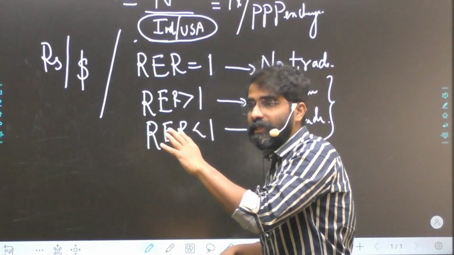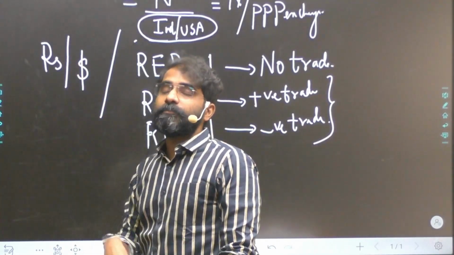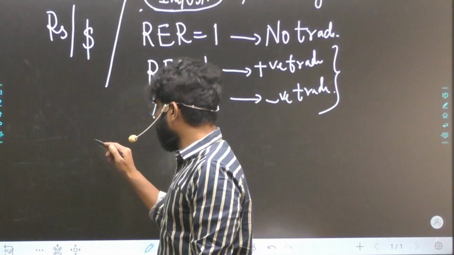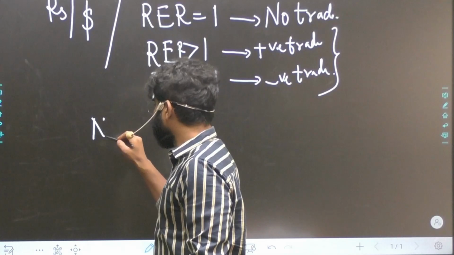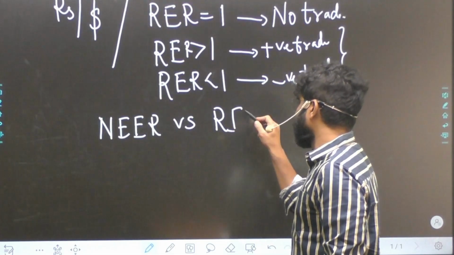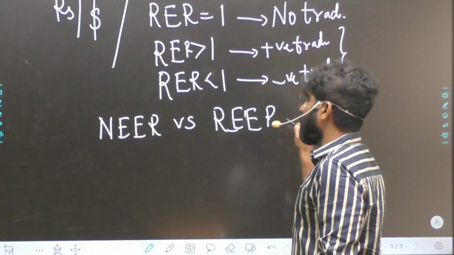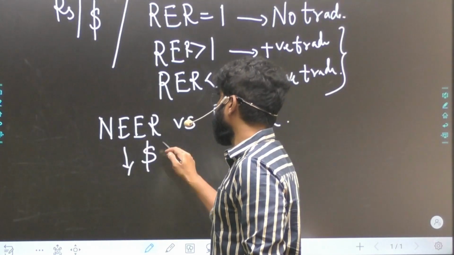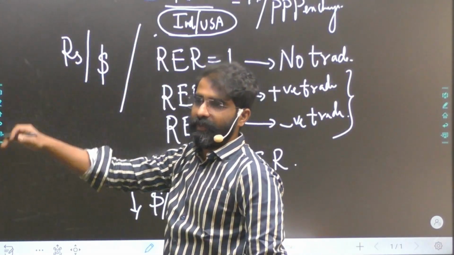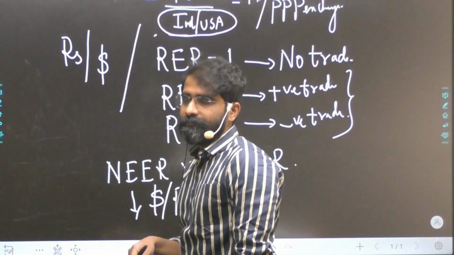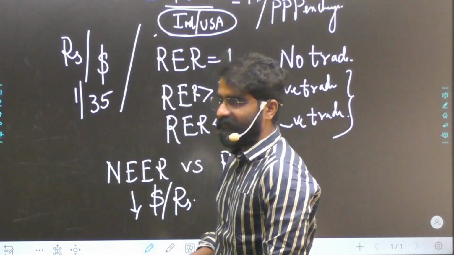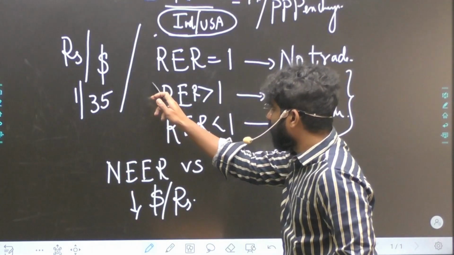Now all this is when I'm taking rupees to dollar. But on RBI's website, if you observe, RBI calculates nominal effective exchange rates as well as real effective exchange rates not as rupees by dollar, but dollar by rupees. That means our theory becomes reverse. When I say dollar by rupee, it becomes 1 by 70, 1 by 35, so these theories become reverse now.